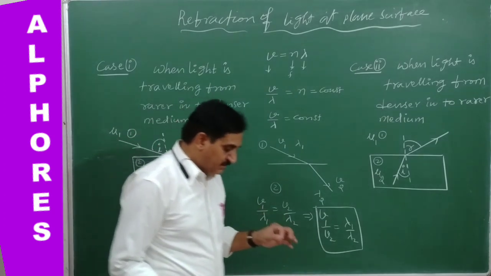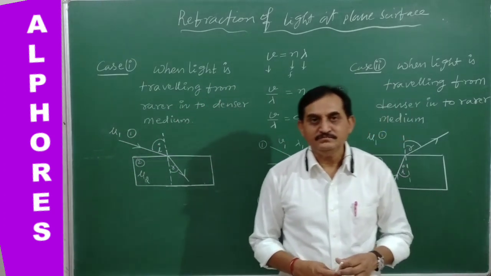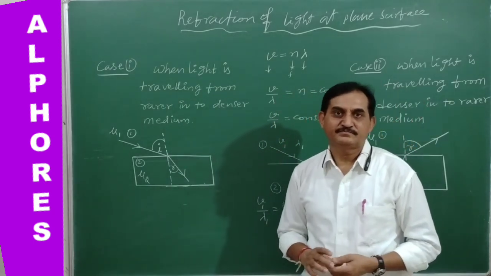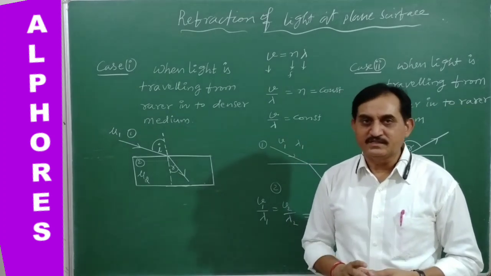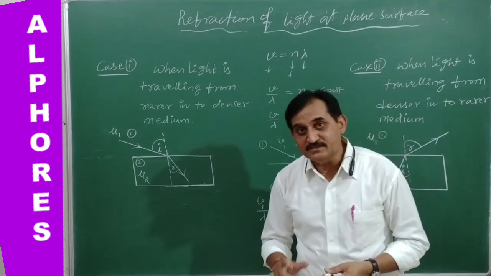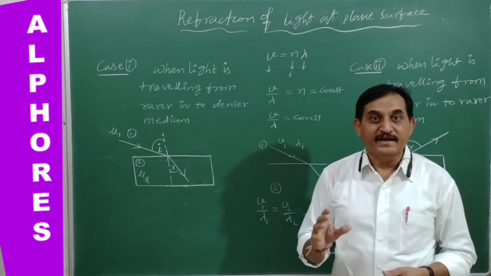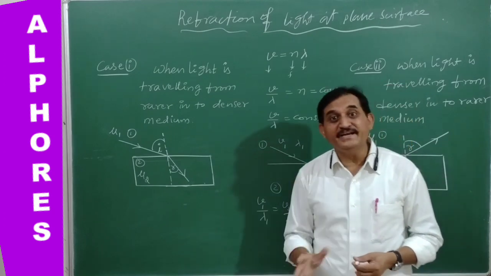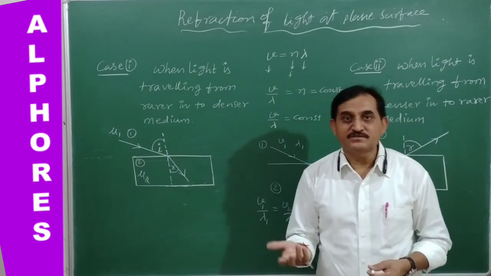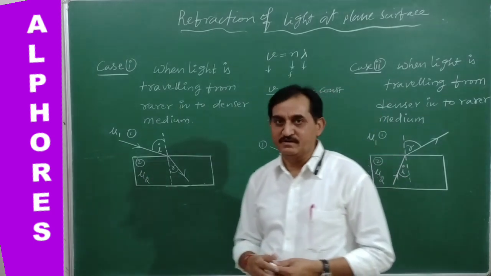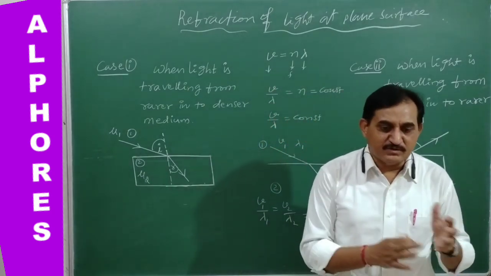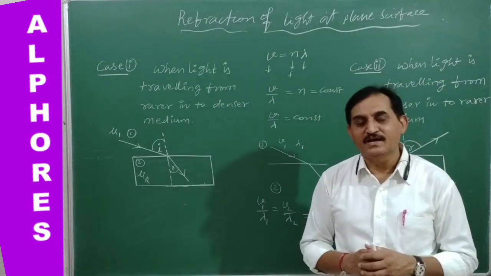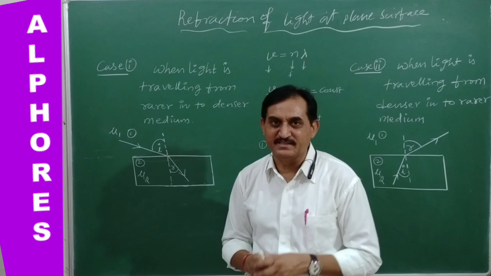So what exactly is the refraction of light? Whenever the light is traveling from one medium into another medium, the light suddenly bends at the point of incidence where the normal is drawn. That bending is either towards the normal or away from the normal. Why is it so? Why is the light bending as it travels from one medium into another medium?